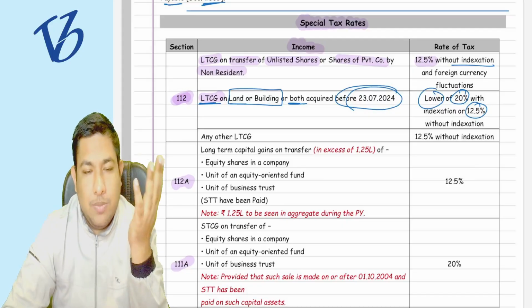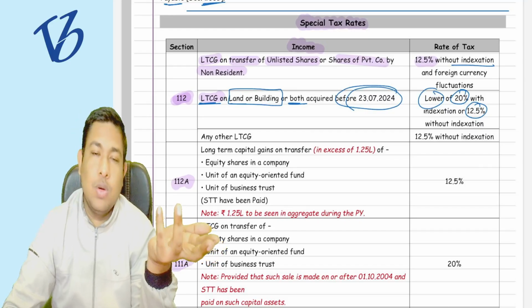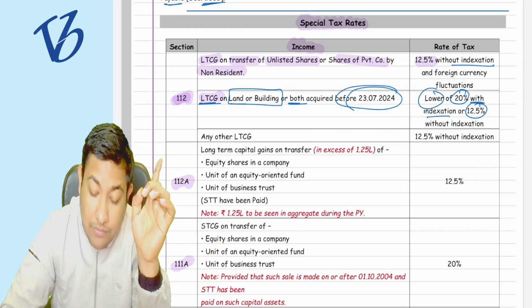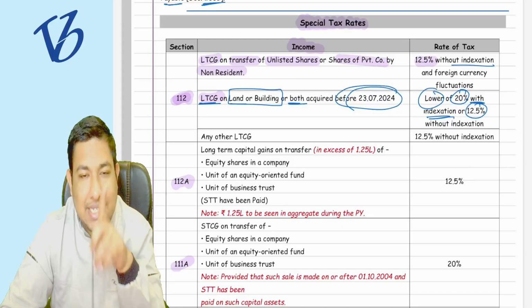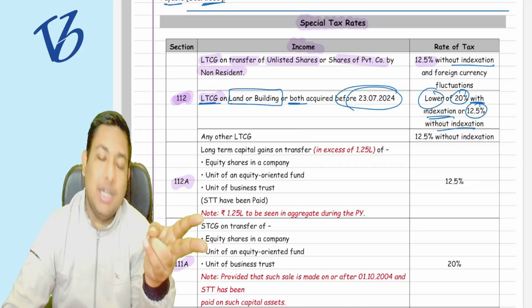Sir, always 20% is higher than the 12.5%, no? So why are they giving us the lower? Okay, but there is a concept of indexation. In 20% the indexation will be allowed, but in 12.5% the indexation will not be allowed. That will make a difference.